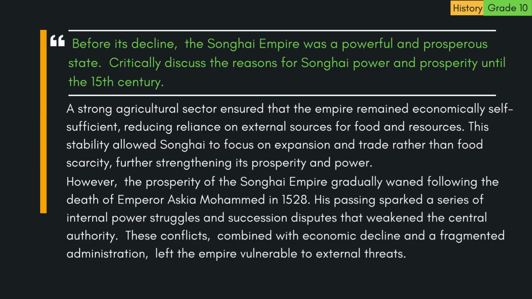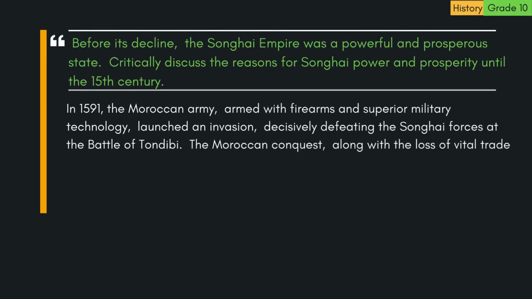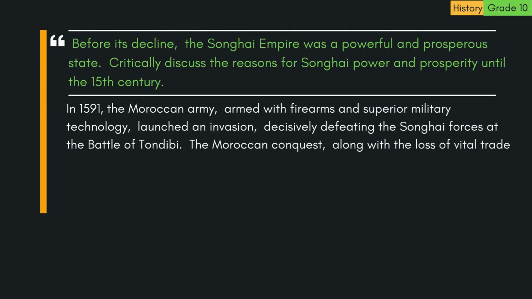1528. His passing sparked a series of internal power struggles and succession disputes that weakened the central authority. These conflicts, combined with economic decline and a fragmented administration, left the empire vulnerable to external threats. In 1591, the Moroccan army, armed with firearms and superior military technology, launched an invasion, decisively defeating the Songhai forces at the Battle of Tondibi.